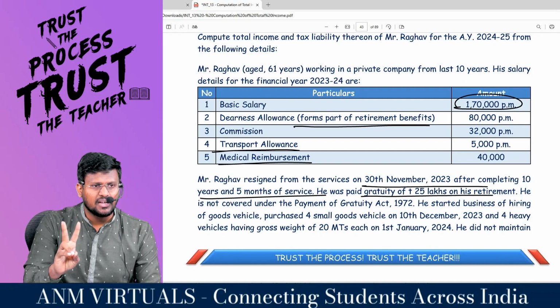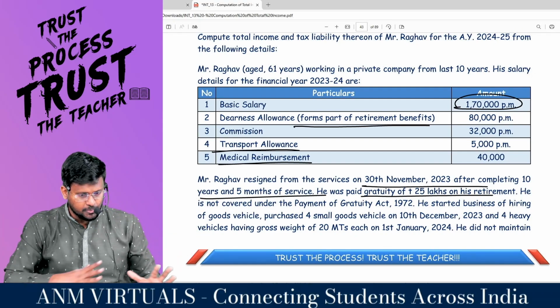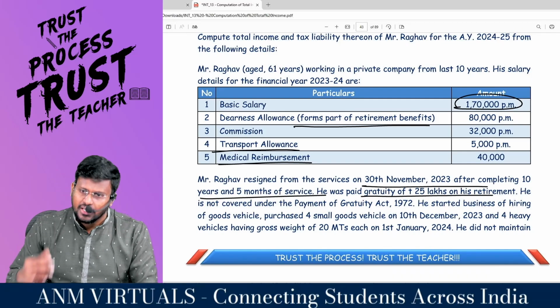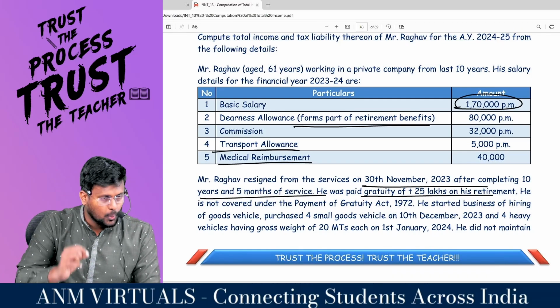There are 2 options. Either you can fear and say, sir, so many big questions are there, what do I have to do? Or you can enter into action. The action is start doing the question. You have to choose what you want.